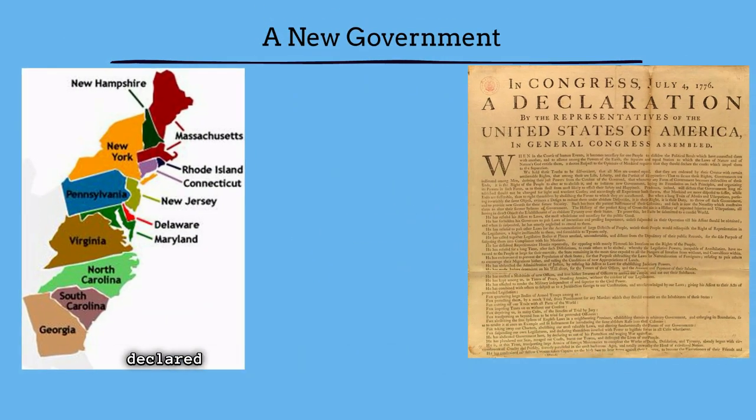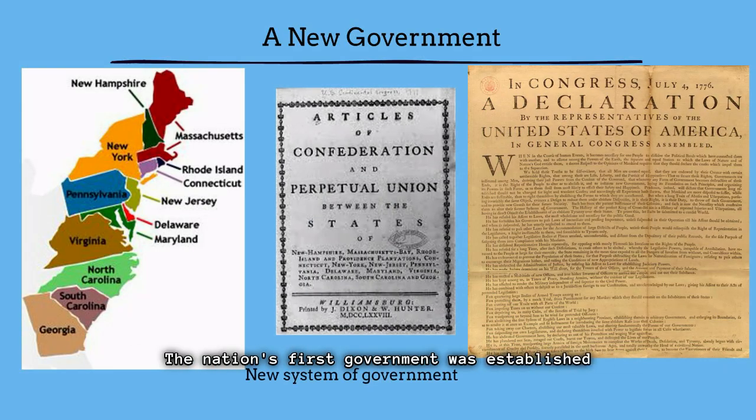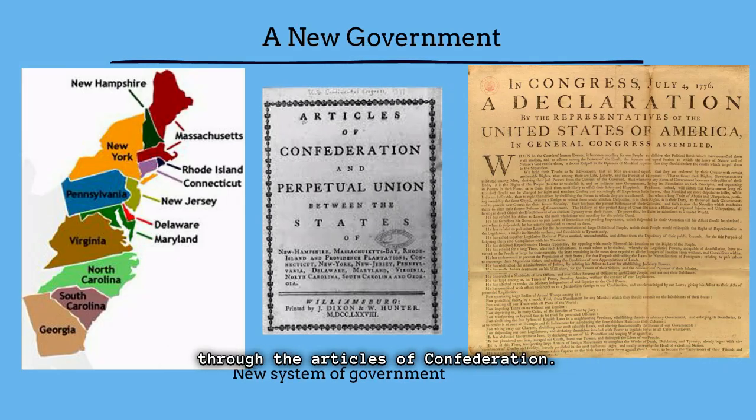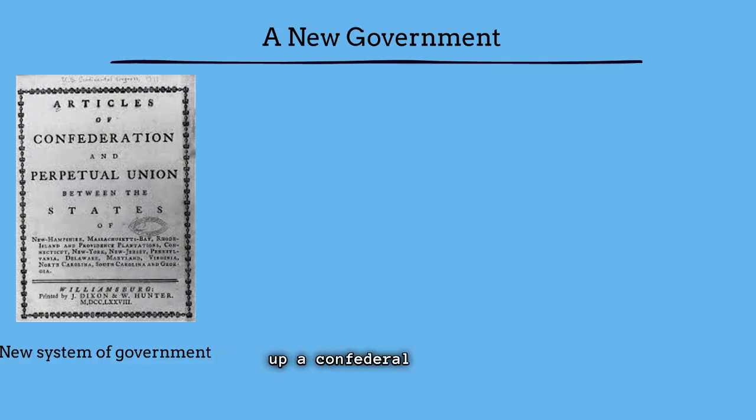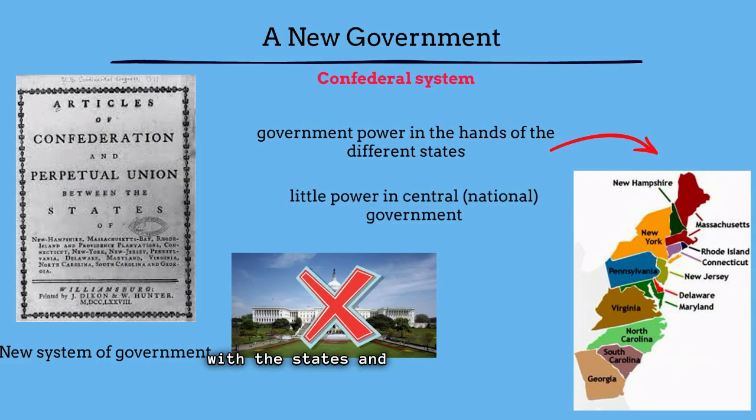After the colonists declared independence from Great Britain, they needed to create a system of government for their new and independent nation. The nation's first government was established through the Articles of Confederation. The Articles of Confederation set up a confederal system. This means that government power was located with the states, and there was little power in the central or national government.